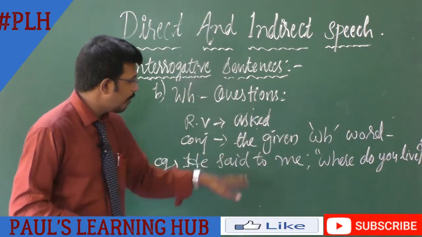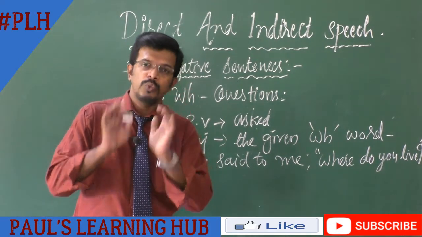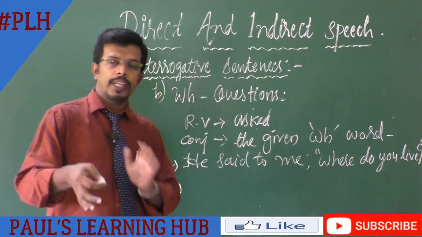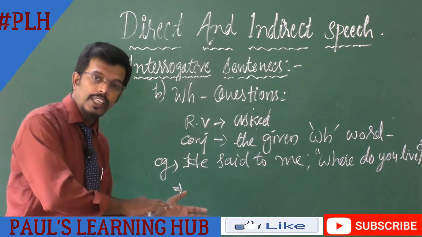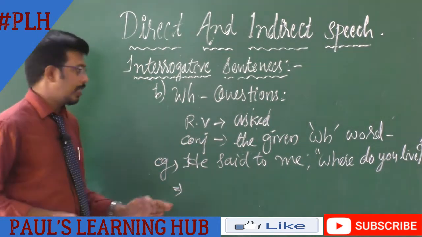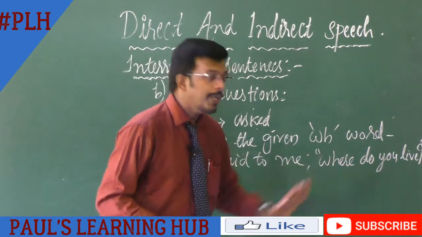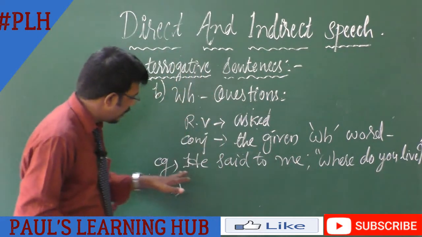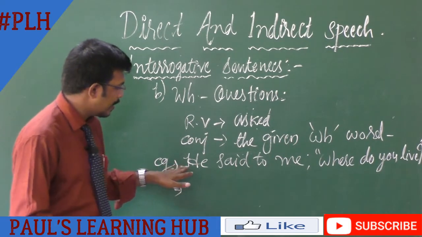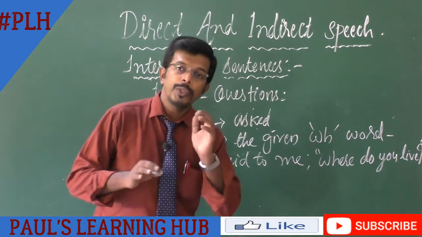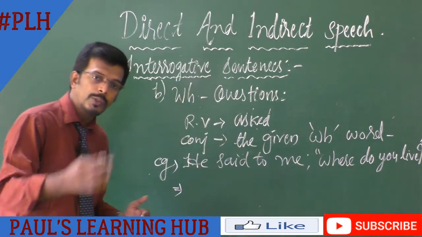The WH word we are converting as the conjunction of the indirect speech. See one example. He said to me, "Where do you live?" The direct sentence is given here. So how are we going to change it?